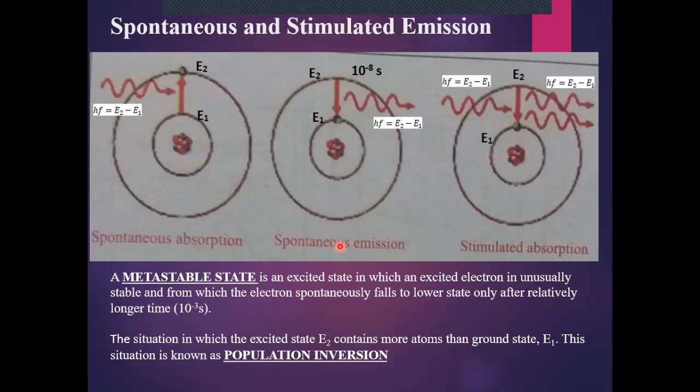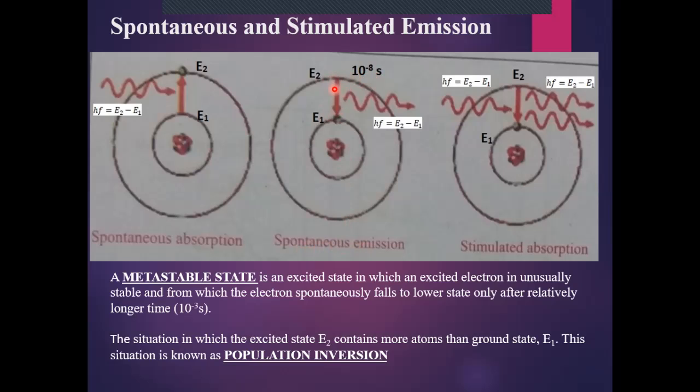This phenomenon is similar to Bohr's theory postulate that whenever an electron jumps from a higher energy level to a lower energy level, it emits the energy in the form of light. If an electron is in its excited state, this is an unstable state, and the electron only resides in the excited state for a time period of 10 raised to the power minus 8 seconds.